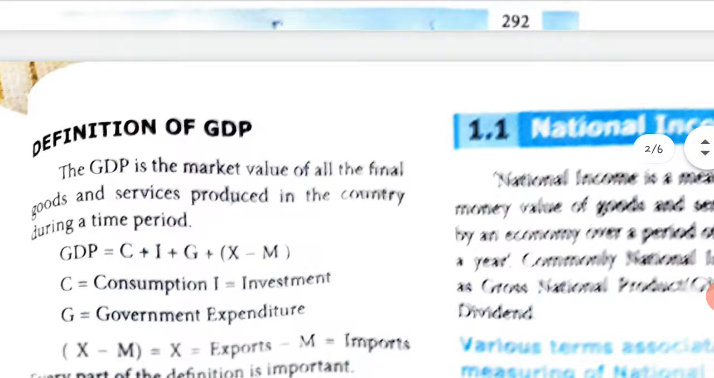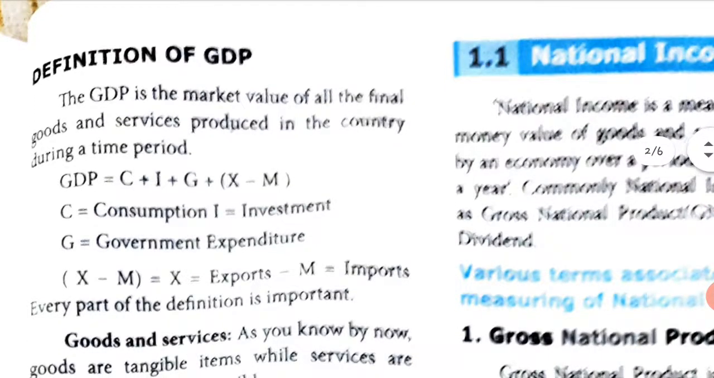Then the definition of GDP, a very important term here. The GDP is the market value. So we must know what market value is: the price which you pay while it is being sold in the market, the price that you have to pay. That is called market value. The GDP is the market value of all the final goods and services produced in the country during a time period. This is the definition for GDP.